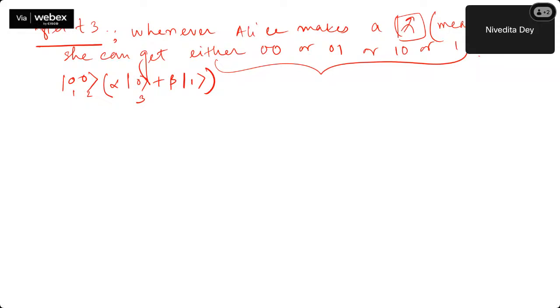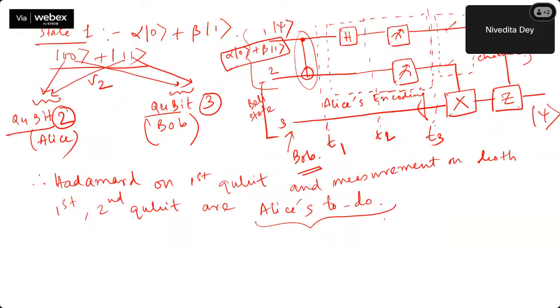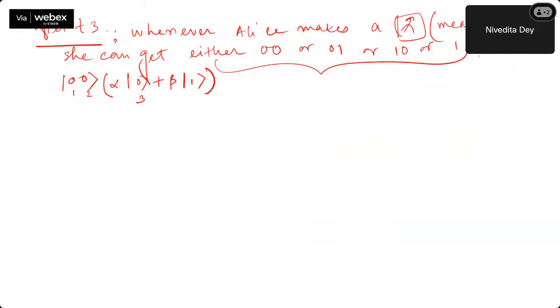So that means if Bob receives alpha 0 plus beta 1, then how will Bob understand whether he has received the correct one or not? It is through Alice's two sent bits. Now, if Alice sends 0, 0, it's a clear signal to Bob that, Bob, please don't do anything. So Bob will apply further operations, as you can see, like X and Z gates, only depending on the inputs coming from Alice's end. Okay? Have you understood the logic?